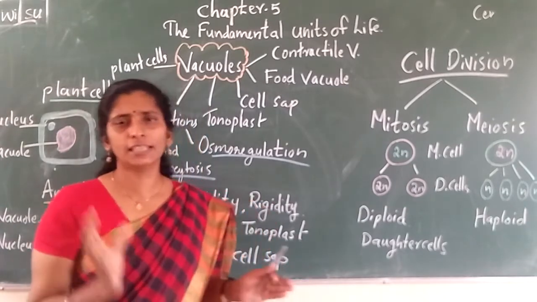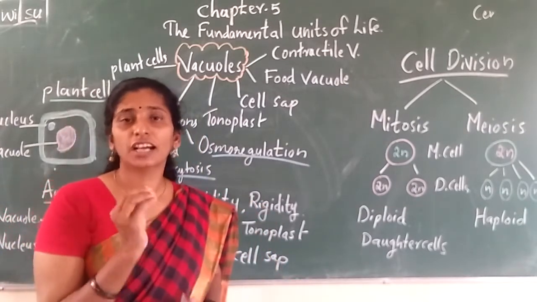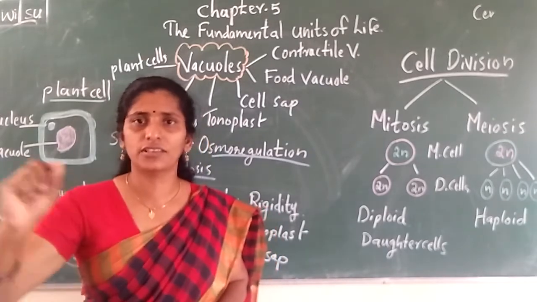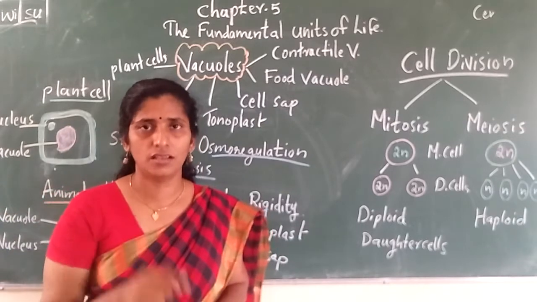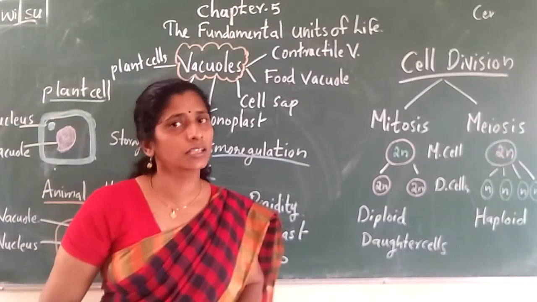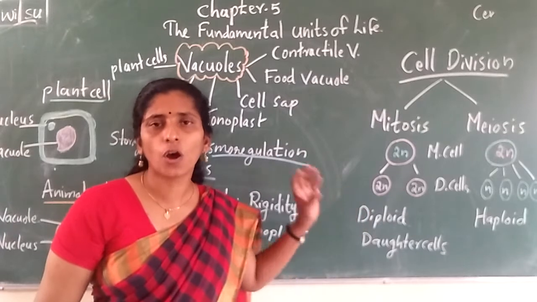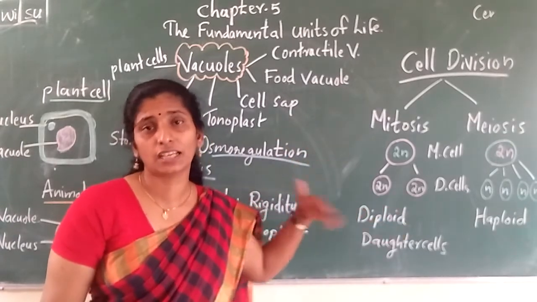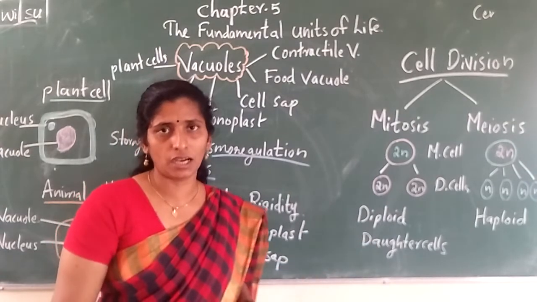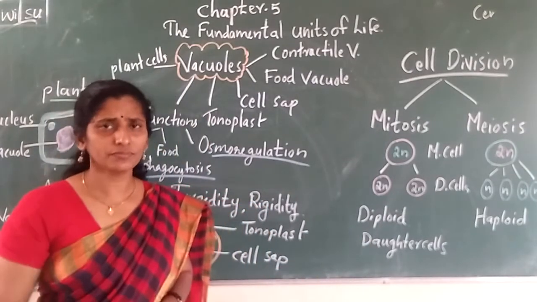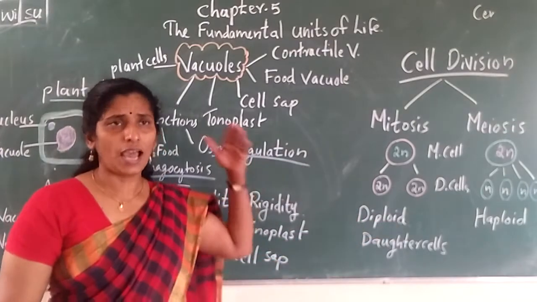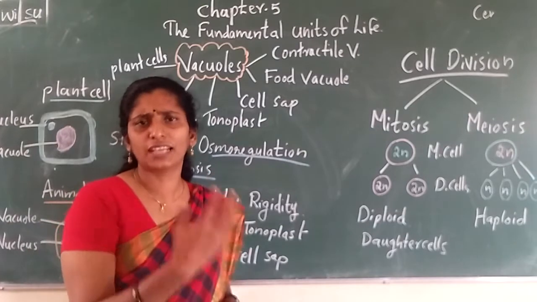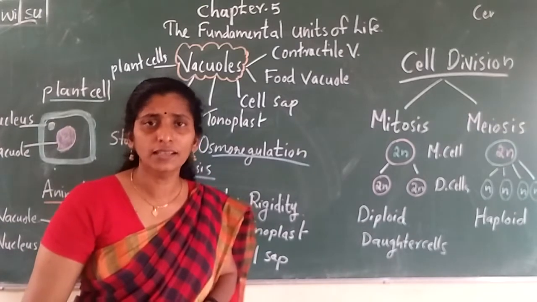So now we are discussing in detail about the different contents of a cell. Last time I gave one question: the contents of a cell are called a dash. What is that? Organelles. So we are discussing different organelles in the cell. Last class we discussed plastids, different types of plastids, mitochondria, and before that, lysosomes, endoplasmic reticulum, and Golgi apparatus. Like that, different types of cell organelles are there in the cell.